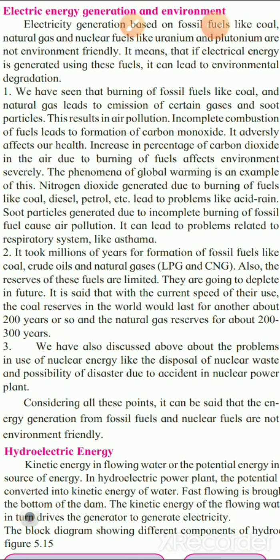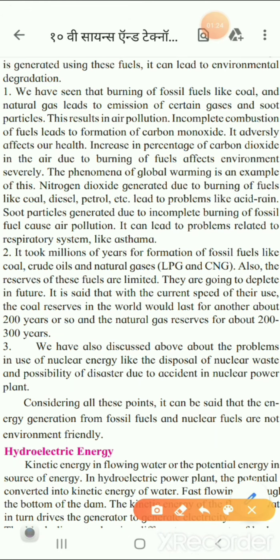So here we'll see electricity generation based on fossil fuels like coal, natural gas, and nuclear fuels like uranium and plutonium are not environment friendly. So which are the main things that create the problem? Uranium and plutonium.